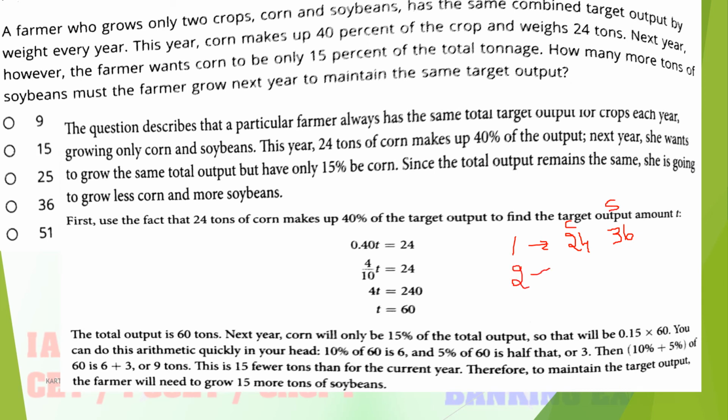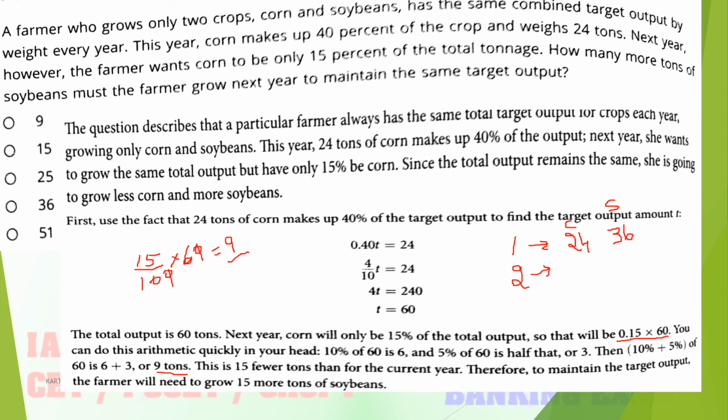Second year, 15 percentage. 15 percentage of 60 is how much? That is 9 tons. The 6 and the 0 cancel each other out, so it is 6 into 1.5, which is 9 tons.